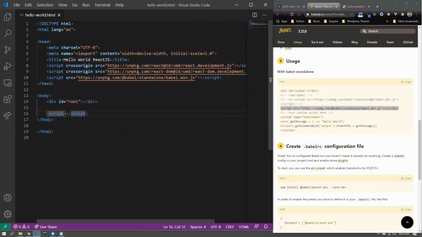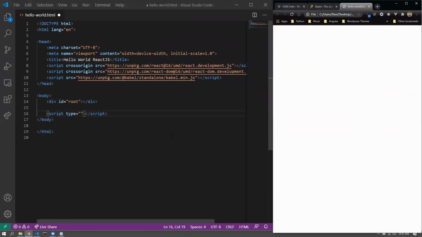Moreover, can anyone tell me what is the type of the script that we normally use for JavaScript development? Anyone? Type is equal to what?